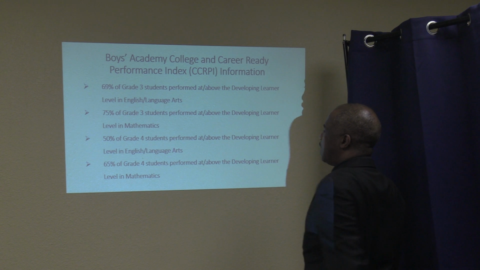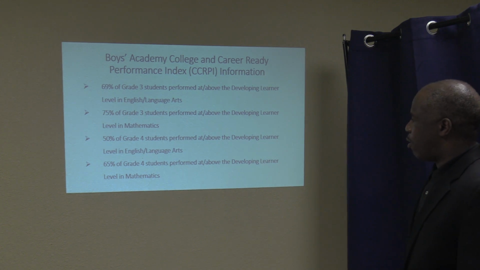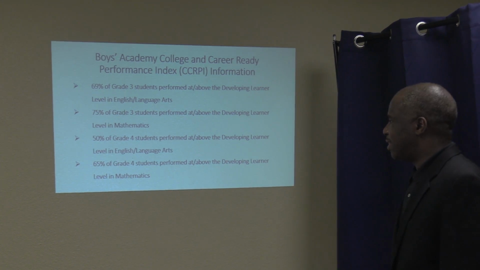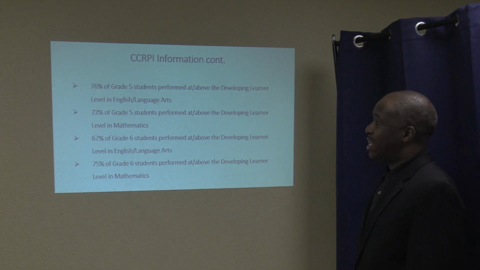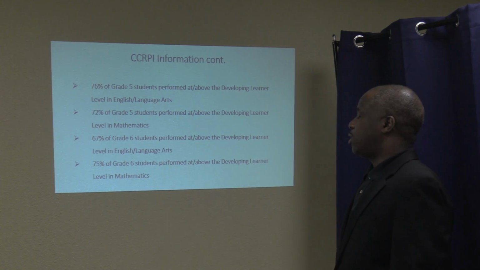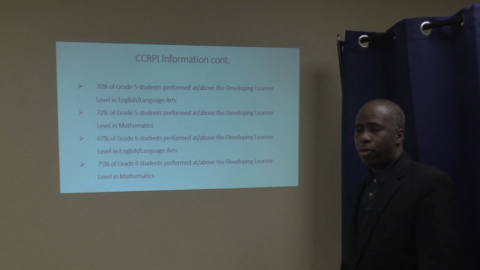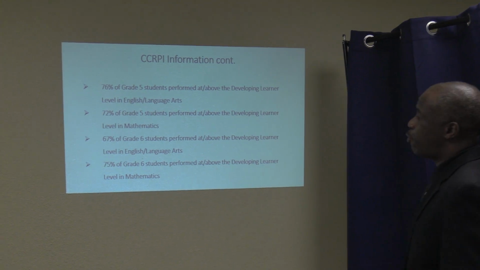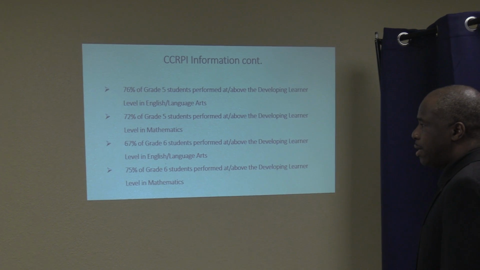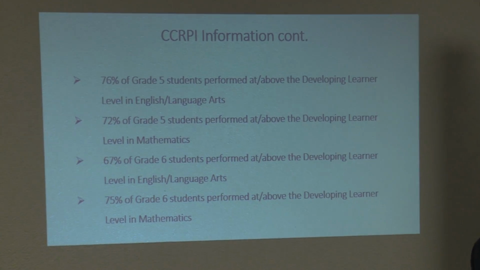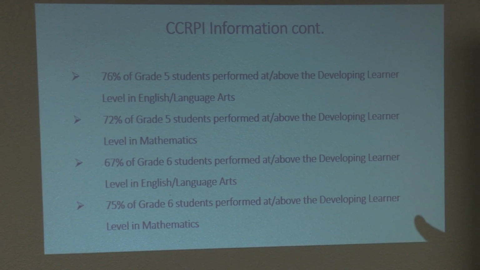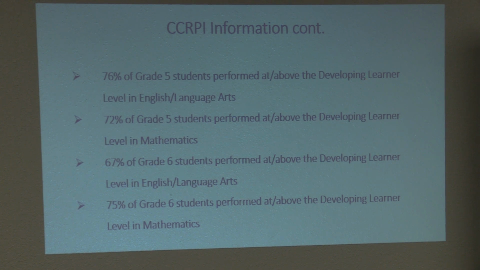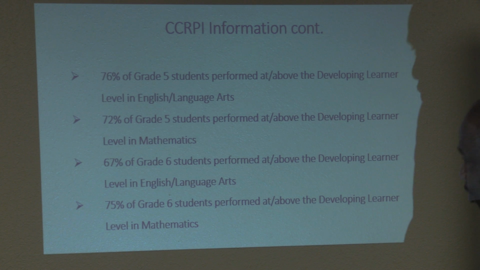And 65% of grade 4 students perform at or above the developing level in mathematics. For grade 5, we had 72% perform at or above in the developing range, and for 6th grade it was 75%. But again, this is where we actually need to increase our percentage of students in math across the proficient and distinguished range.